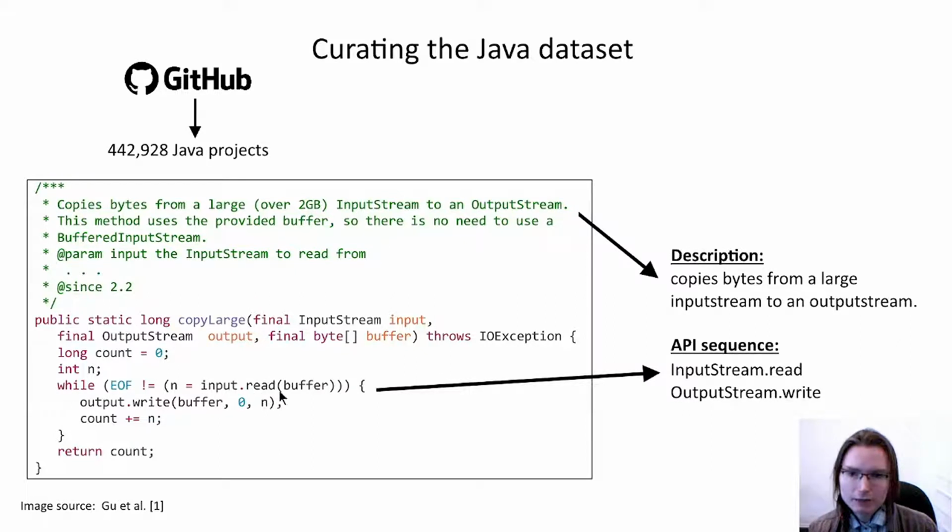Notice that because Java is strongly typed, they are able to infer the class on which a method is called, and the canonical name of the method is used in the API sequence instead of the variable name that appears in the code. Each description and API sequence pair is then designated as either a training instance or a test instance. They collected about 2 million training pairs and about 2,000 test instances.